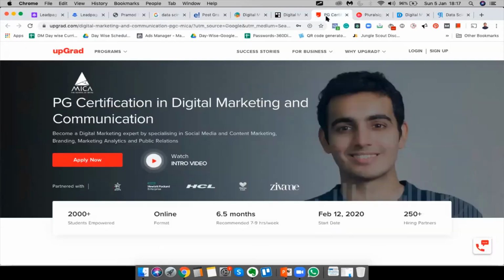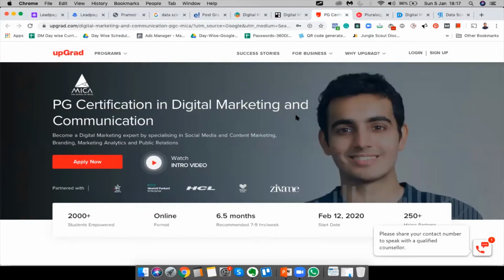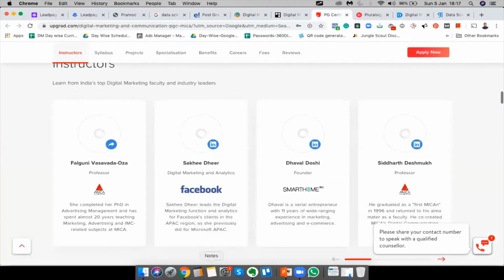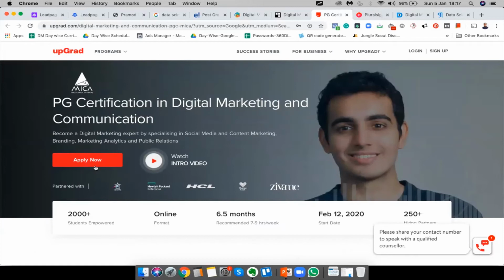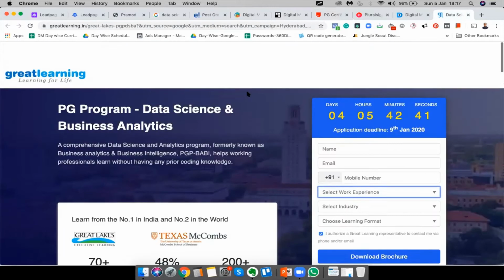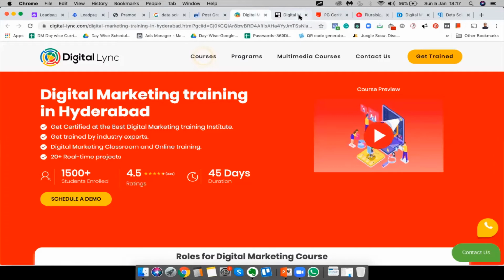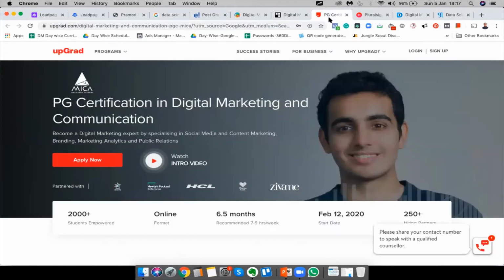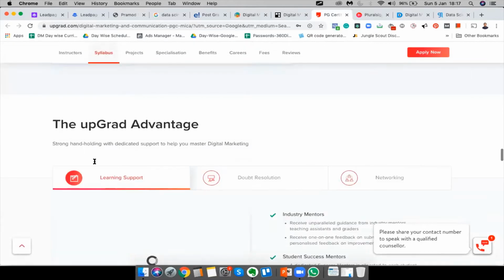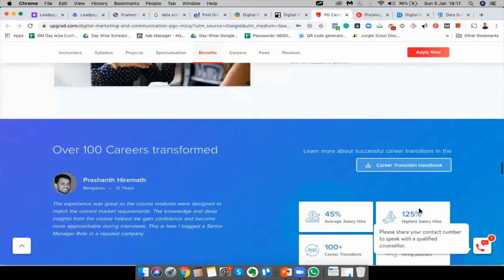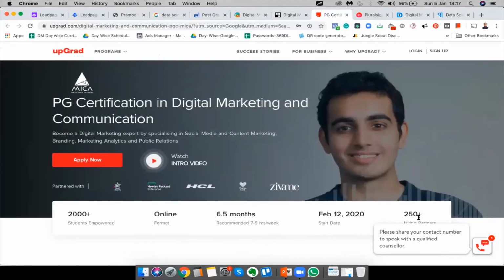And let's take this other example here. Upgrad is a brilliant website, but when it comes to the landing page here, we can see that it is a two-step process. It is not a direct process as it is for Great Learning or this other Digital Nest, but it is an indirect process. So someone has to come here and then click on apply now, and only then can they fill in this application. So it's a 2 to 3 step process, and it's slightly complex.